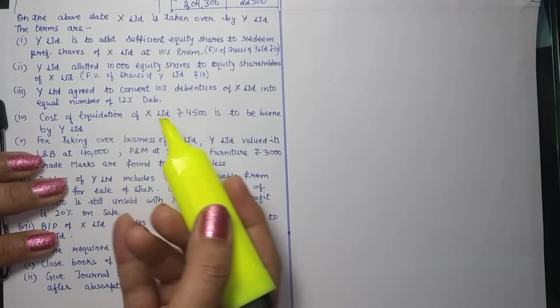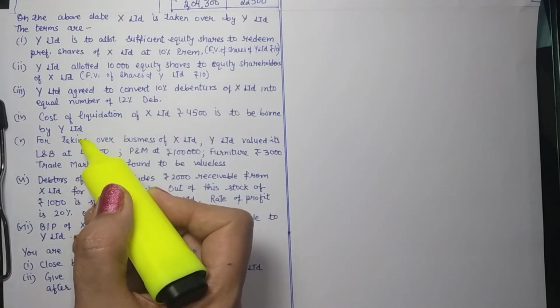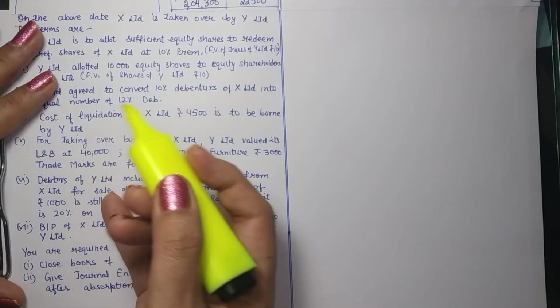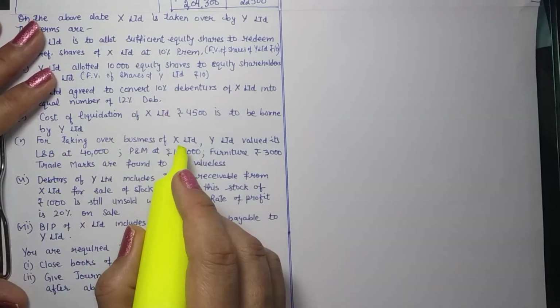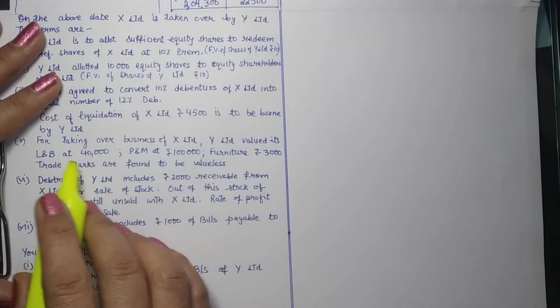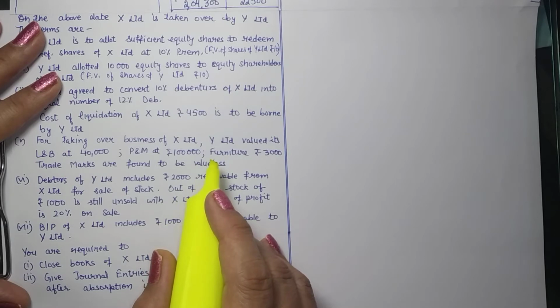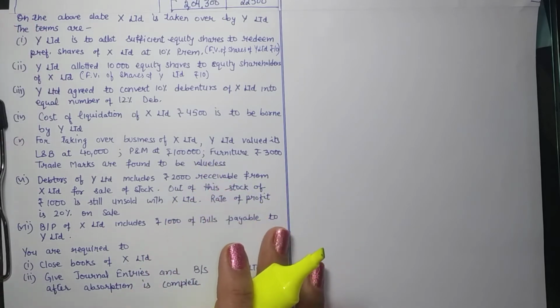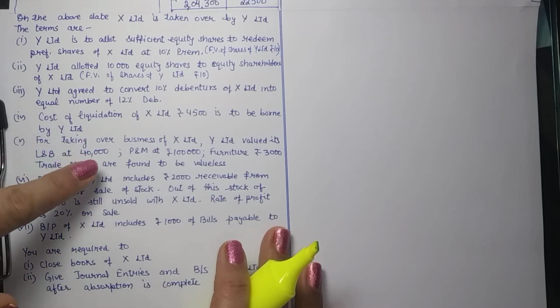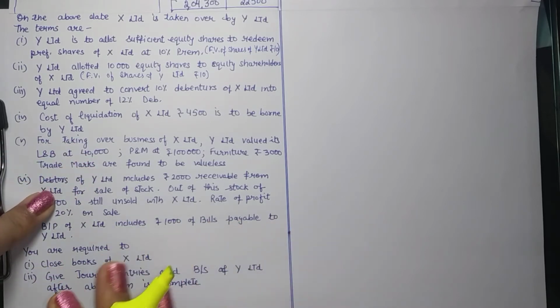Cost of liquidation is to be borne by Y Limited. Again, this will be paid by Y Limited. So X Limited is not to record anything. For taking over business of X Limited, Y Limited valued assets like this. Now this is a valuation by Y Limited regarding the assets of X Limited. But since we already know the complete purchase consideration, X Limited is not bothered with the valuation. This is what Y Limited is doing, so they will record it in their own books.